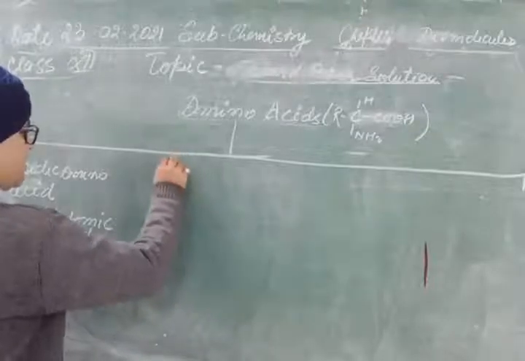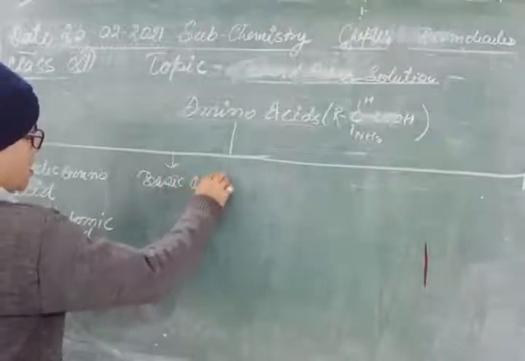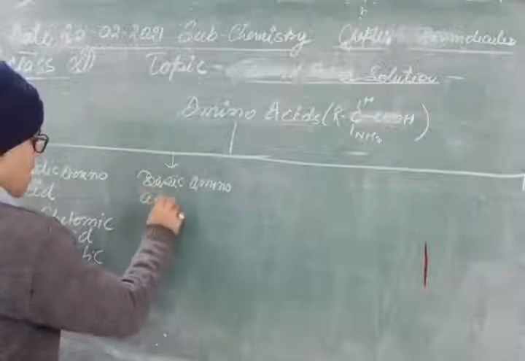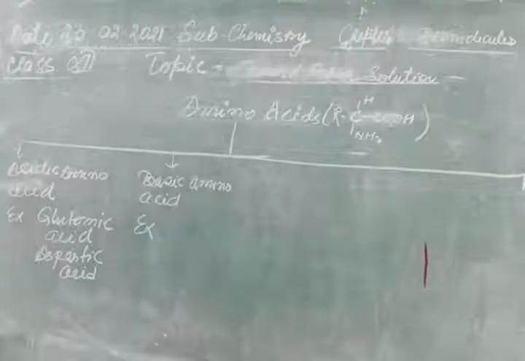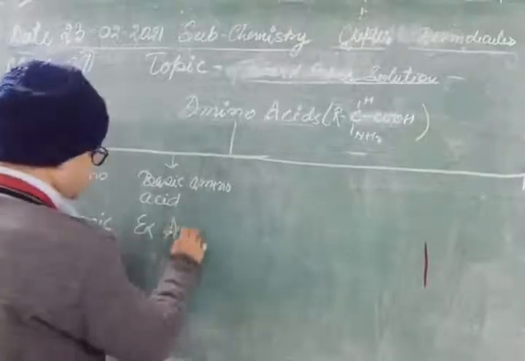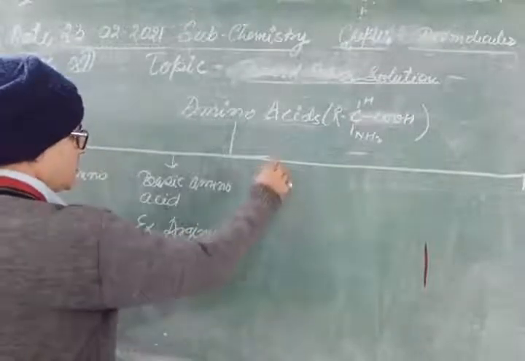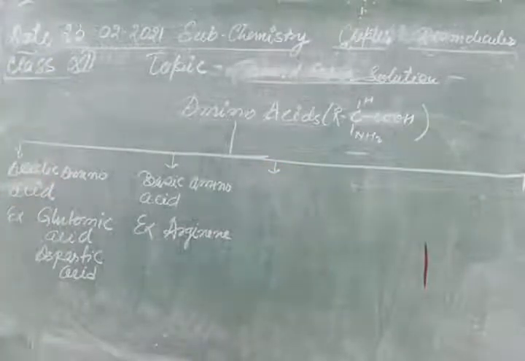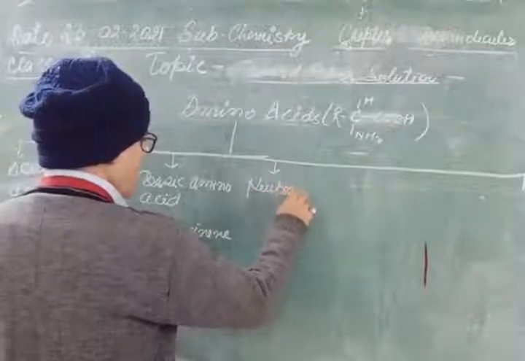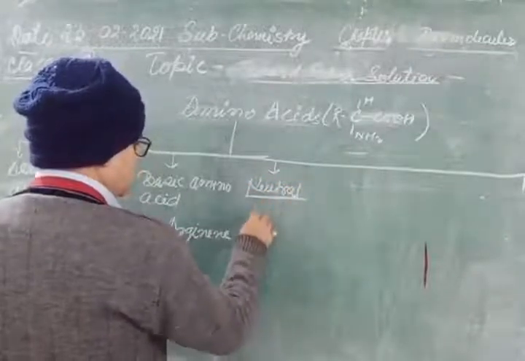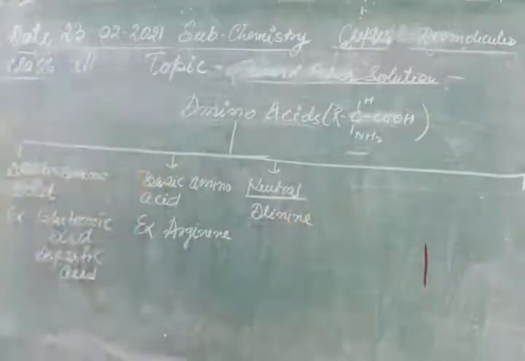Next one is basic amino acid. Example is arginine. And next one is neutral. And neutral examples are alanine and glycine.